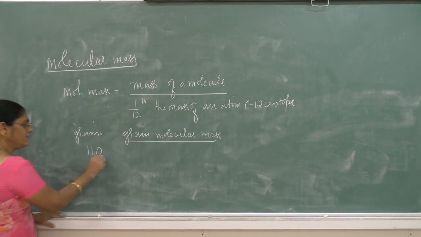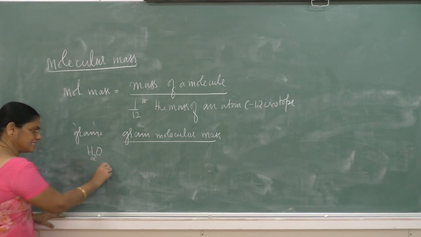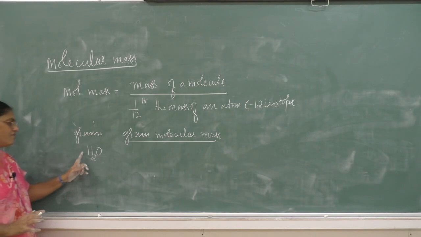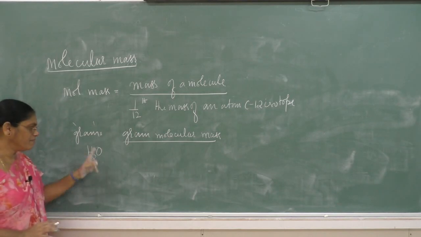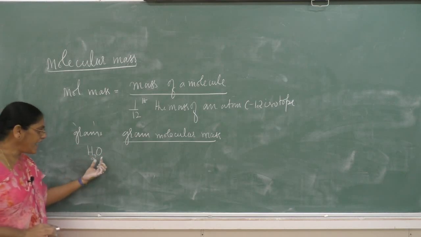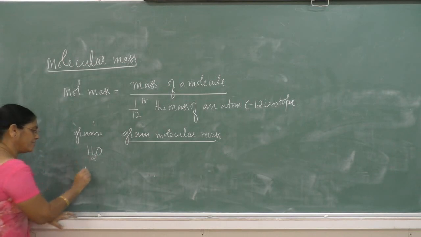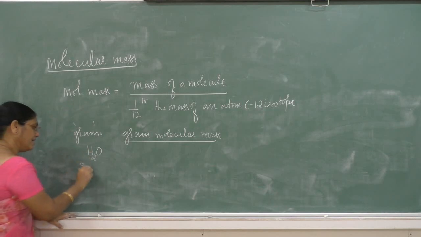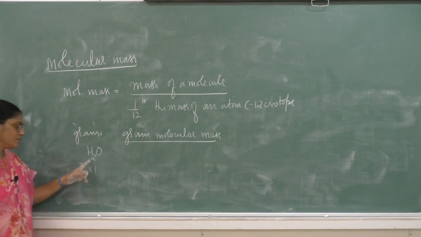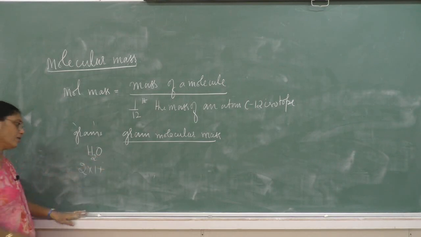So molecular mass of water is calculated like this. Just take the sum of the atomic masses of different atoms present in a molecule. Number of hydrogen atoms, that is 2, and the atomic mass of hydrogen is 1. Plus the one more atom present is oxygen. How many atoms are present? 1 atom.